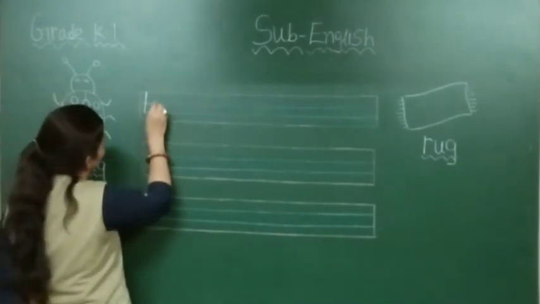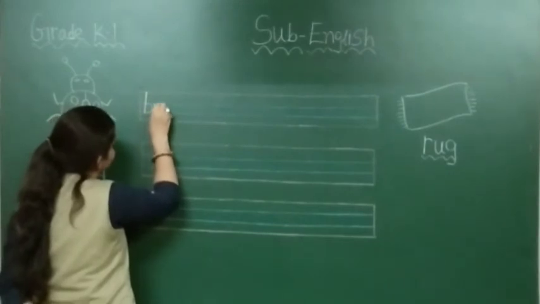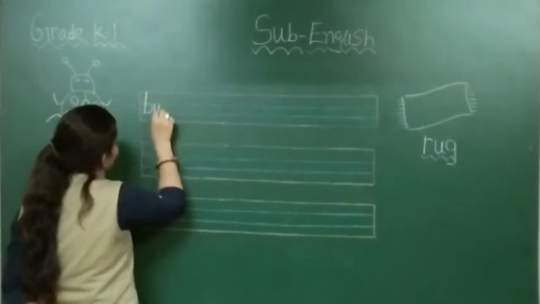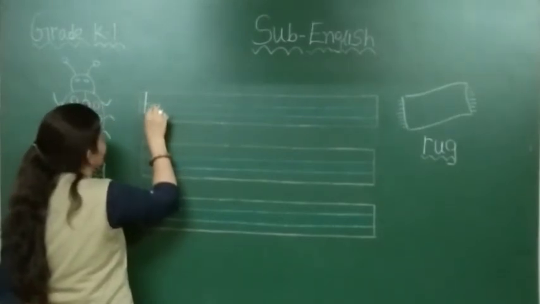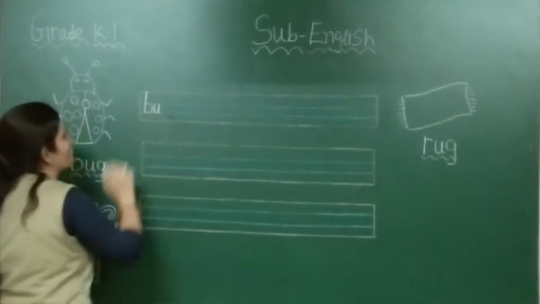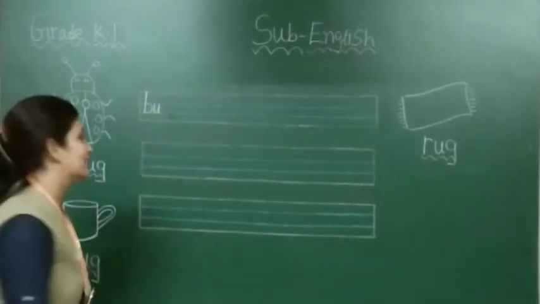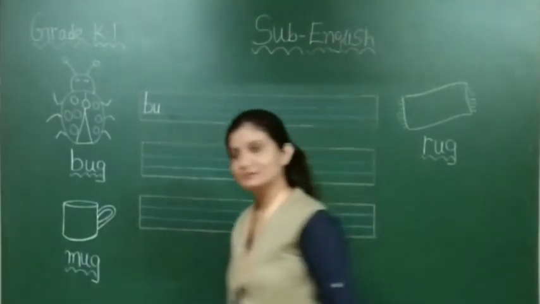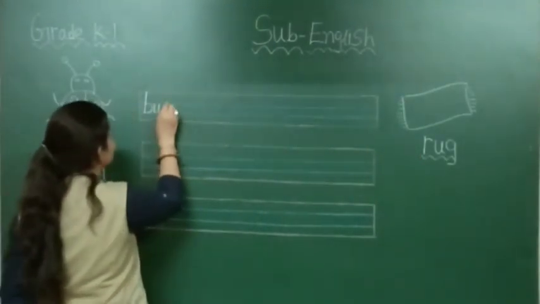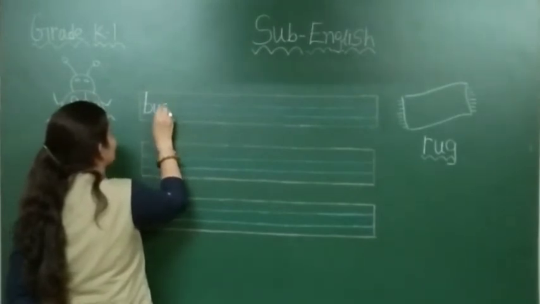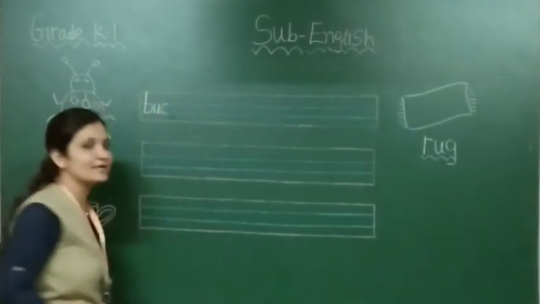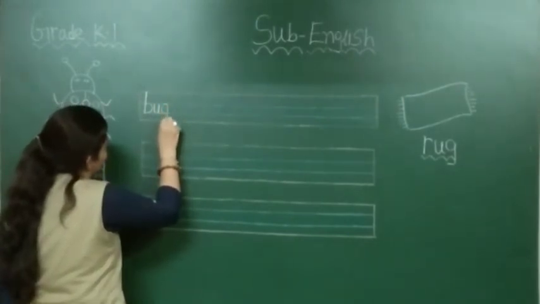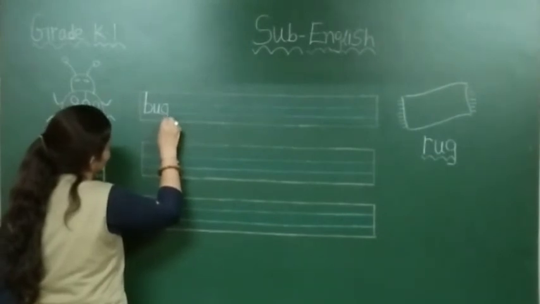Now you have to write down U. After B, you have to write down U. This is called small letter U. And in phonics, U says A. B, A, G. Now you have to write small G. First you have to make one curve like this, and then you have to make one standing line till this red line, and then you have to make one curve like this.